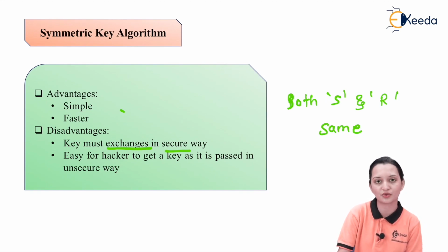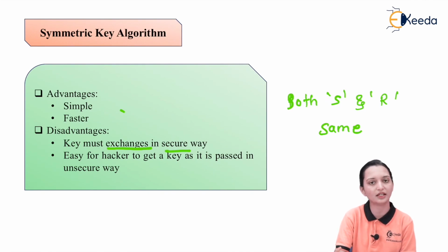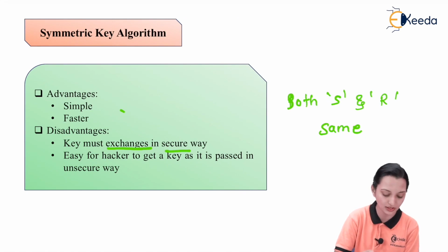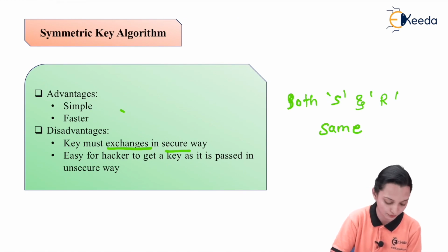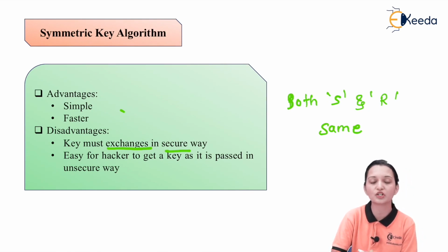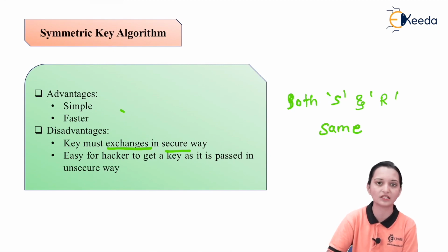That exchange of the key must be in a secure way. Otherwise, if an unauthorized user knows the key, then he can easily hack the message. So the drawback of the symmetric key algorithm is that the exchange of the key in a secure way should happen. Otherwise, it will not be good. And second, it is easy for a hacker to get a key as it is passed in an unsecure way. If it is not passed in a secure way, then what will happen? The hacker is able to catch it.